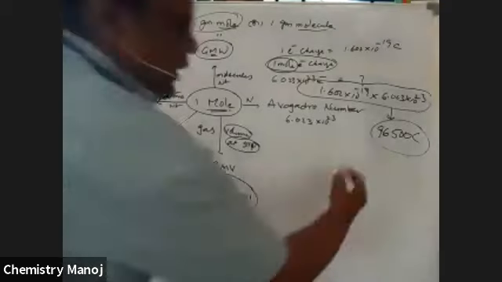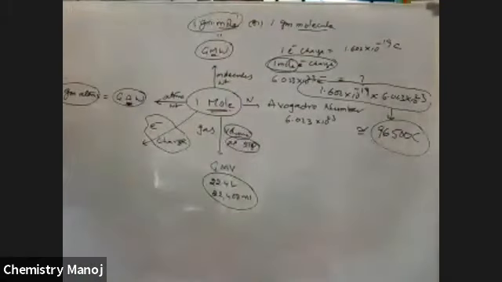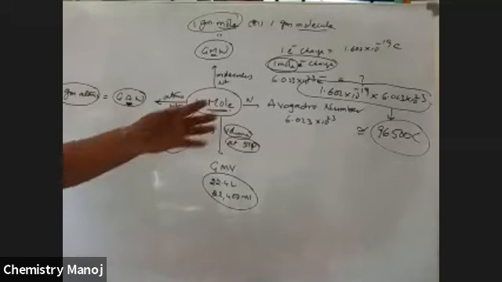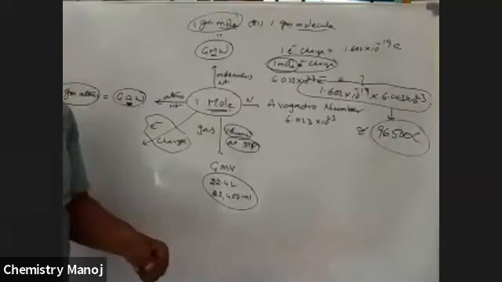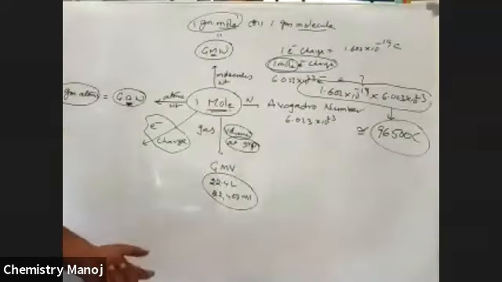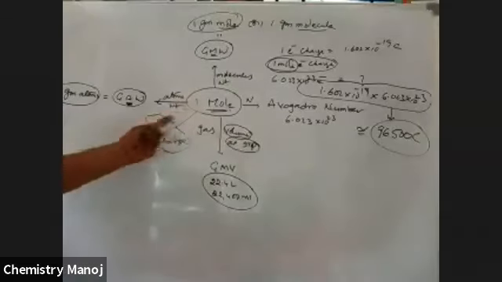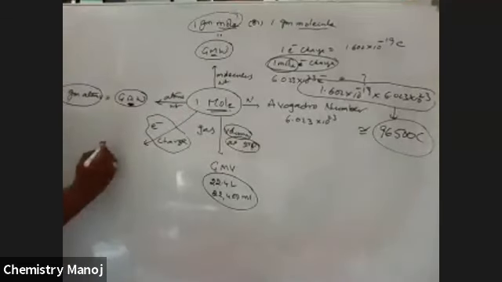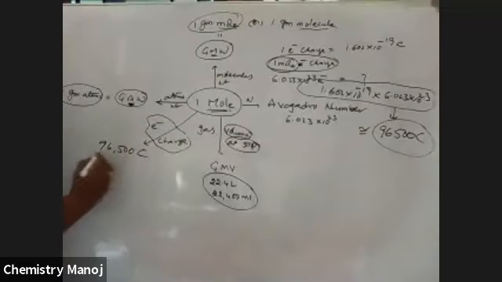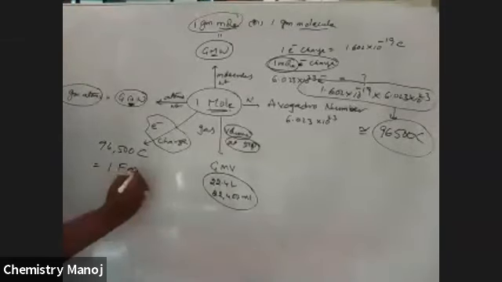It is not exactly, it is almost equivalent, rounded up to 96,500 coulombs. So 1 mole electron charge is equal to 96,500 coulombs. This 96,500 coulombs is called 1 Faraday.